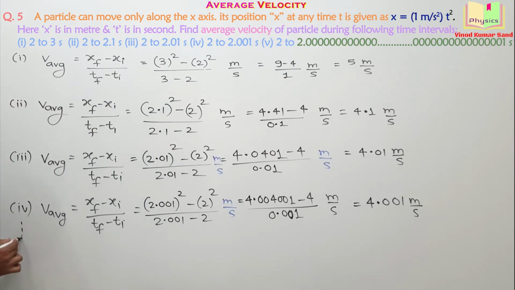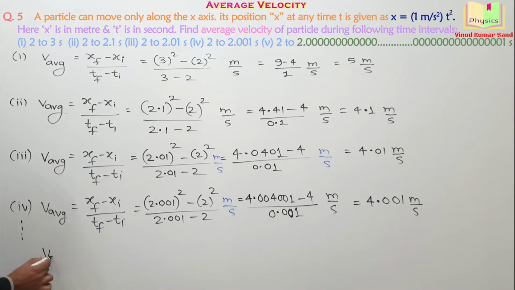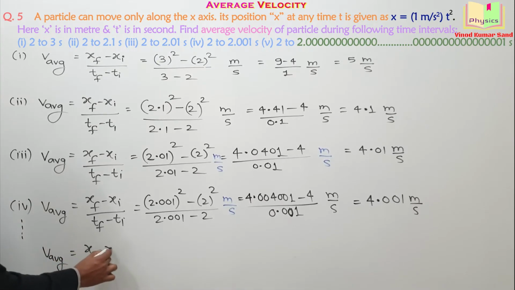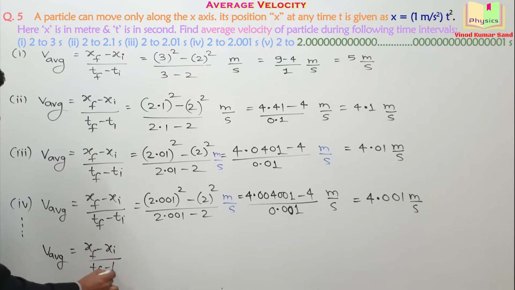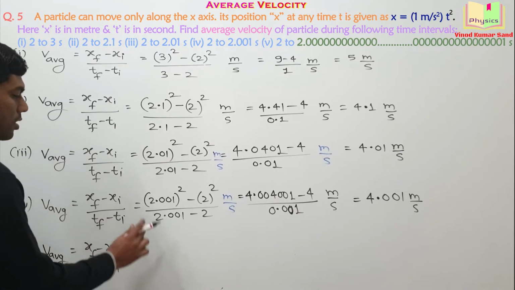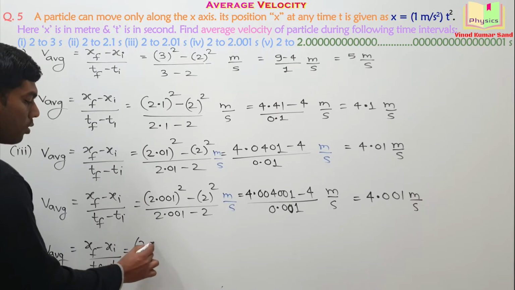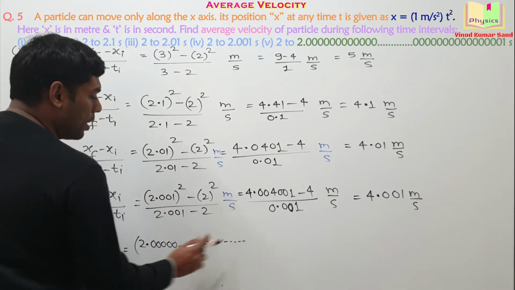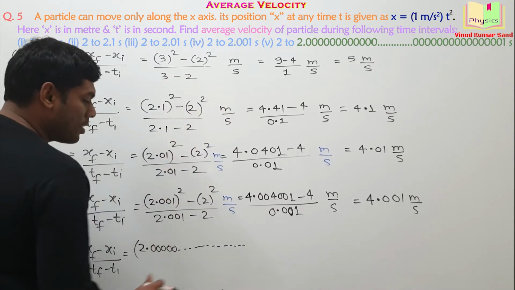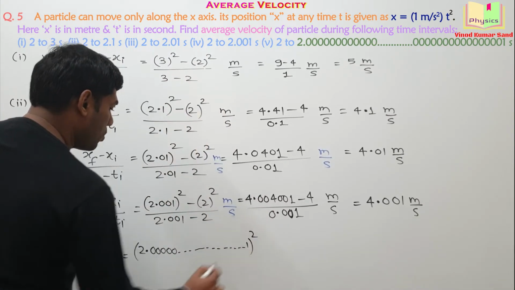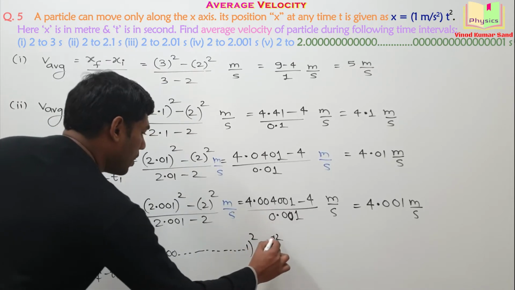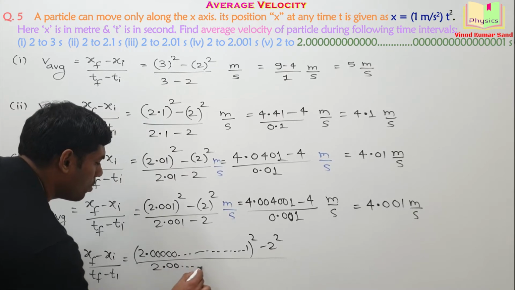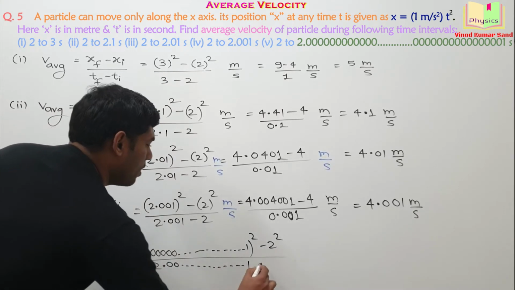Let's say I obtain the v average like this, x final minus x initial by t final minus t initial, and this data here I am taking 2.0000, so many zeros, and then 1 whole square minus 2 square divided by 2.00000, so many zeros, then 1 minus 2.